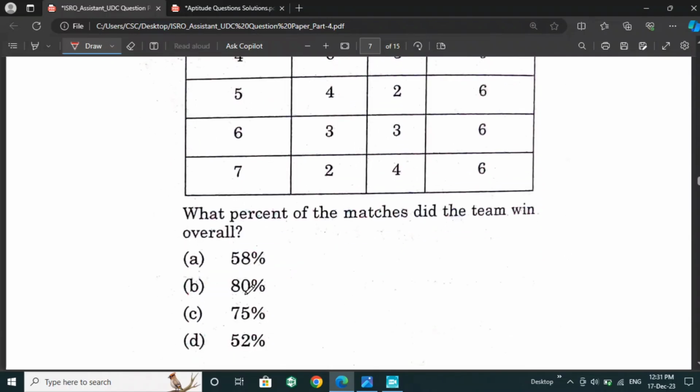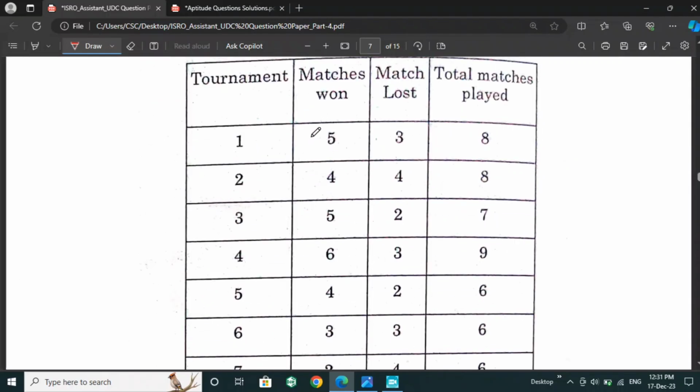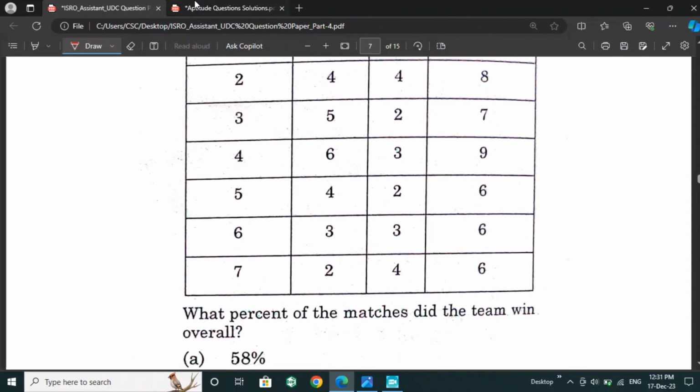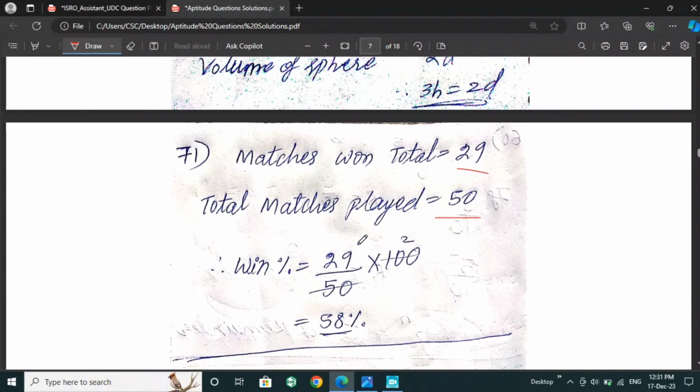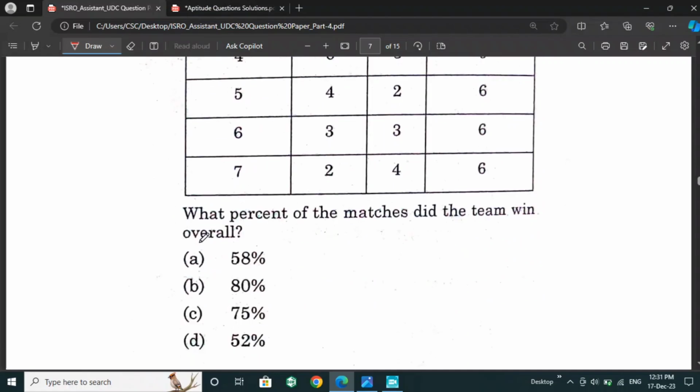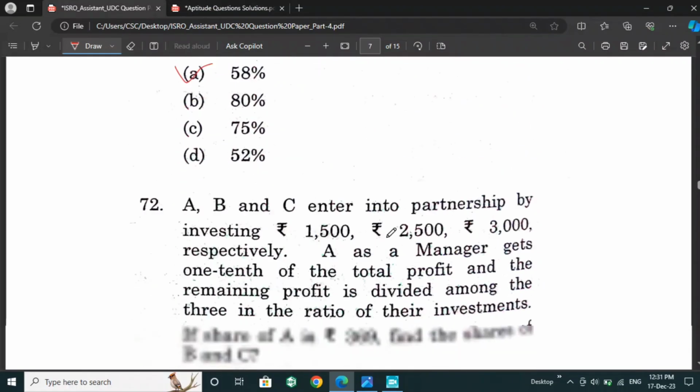So we have to add the matches, how many matches they have won. After adding, we'll get they have won 29 matches, total matches played 59. For the winning percentage, we have to calculate 29 by how many matches played. After calculating, we will get 58% as the answer. Option A is the right answer for this question.